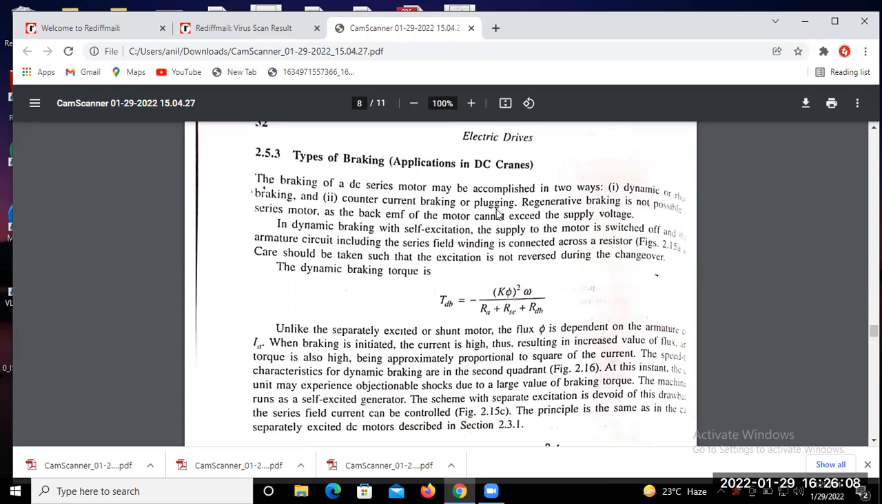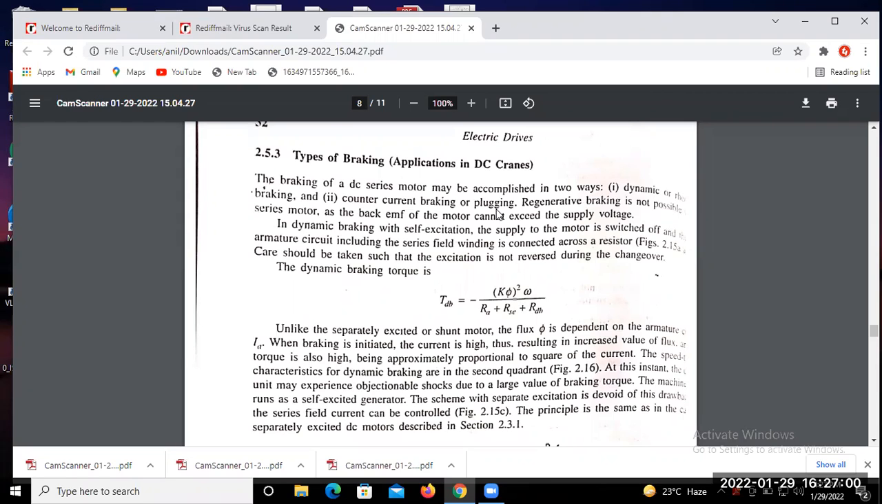Okay, how to apply dynamic braking and how to apply counter current braking, we have already explained all this. So in dynamic braking with self-excitation, the supply to the motor is switched off and the armature circuit, including the series field winding, is connected across a resistance. How do we apply dynamic braking of a motor? What do we do in dynamic braking? The input terminals connected to the supply we disconnect, and through them we add an external resistance, is it not?